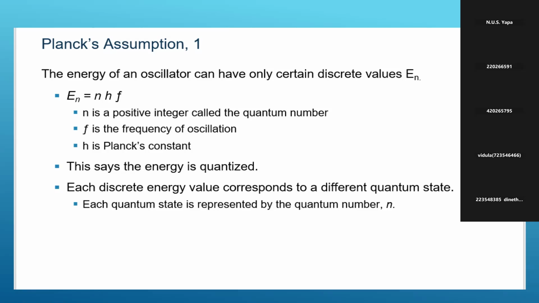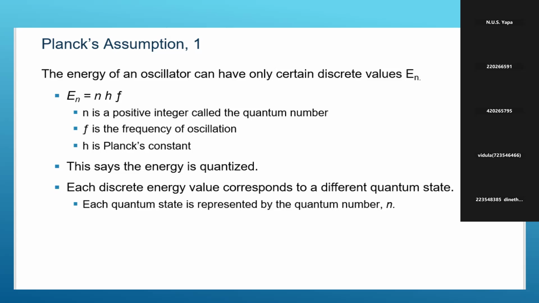We will study it in the last sessions. So En is equal to nhf, where h is the Planck constant and f is the frequency of the oscillation. We call n a positive integer, like 1, 2, 3, 4. If n is varying, when n equals 1, what is the value? hf.